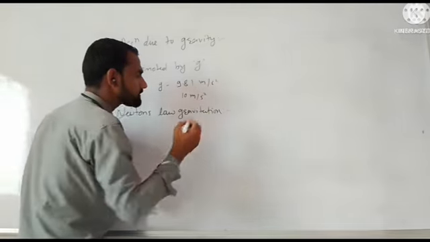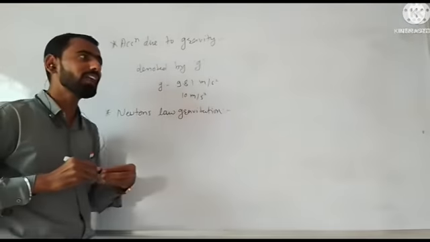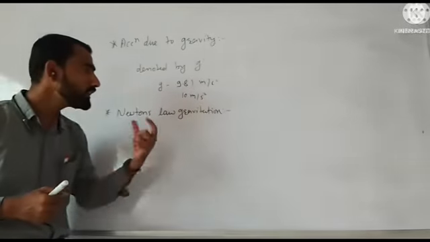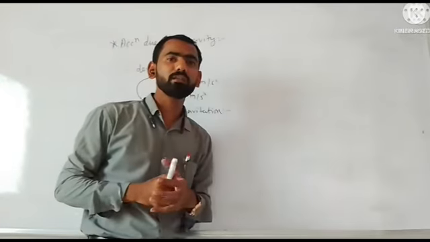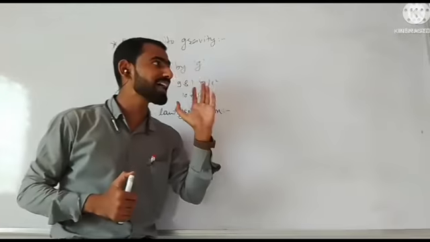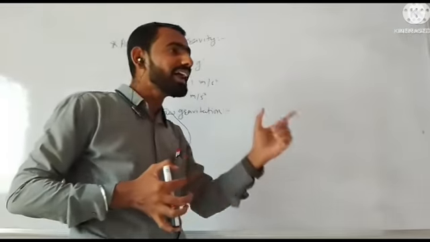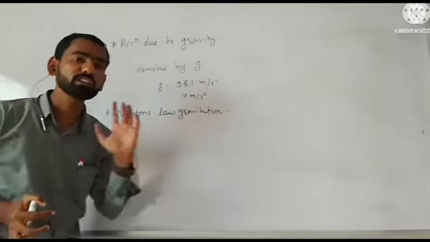Newton's law of gravitation states that every particle of the universe attracts every other particle by a definite force which is directly proportional to the product of their masses and inversely proportional to the square of the distance between them.